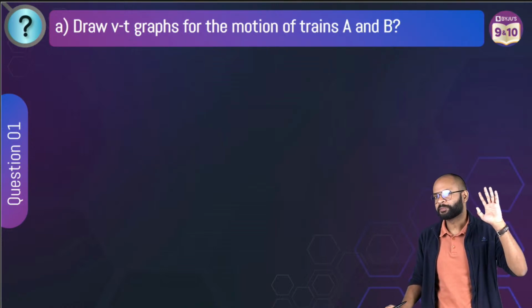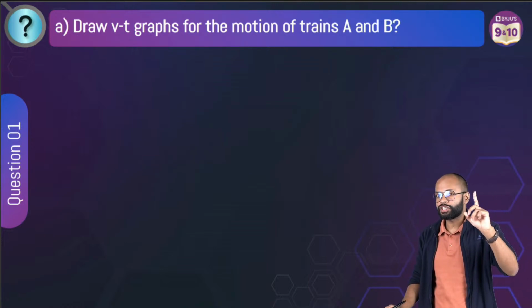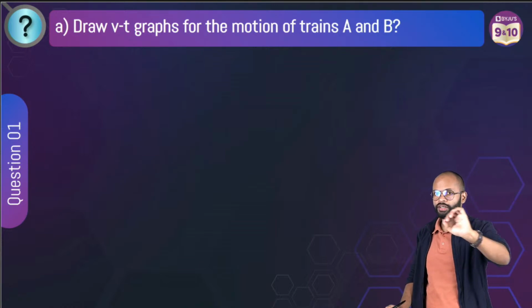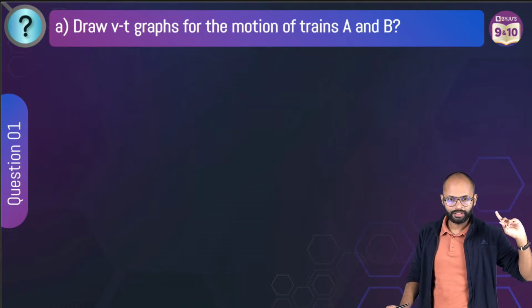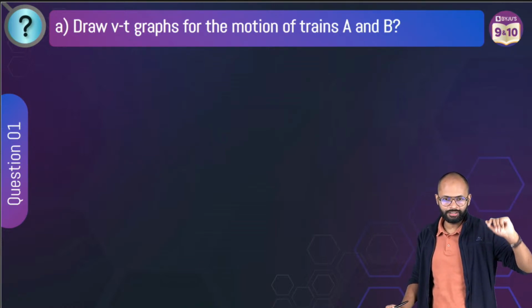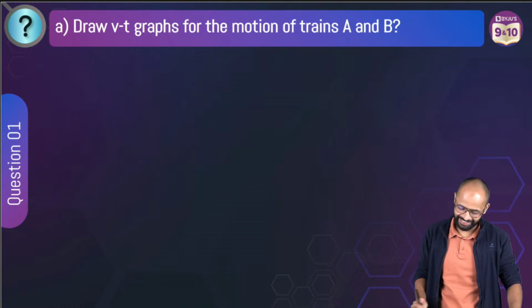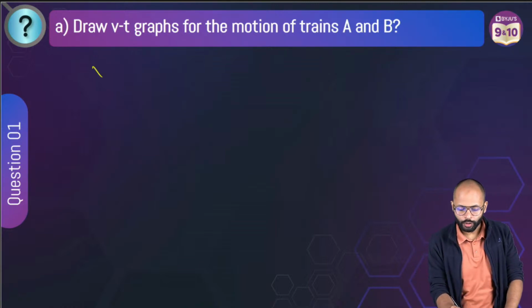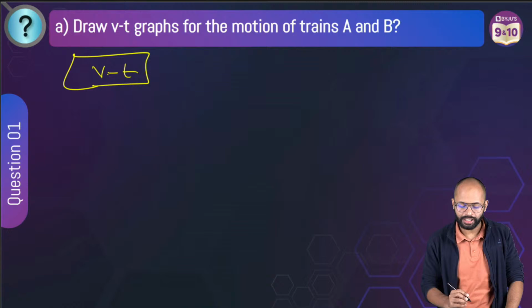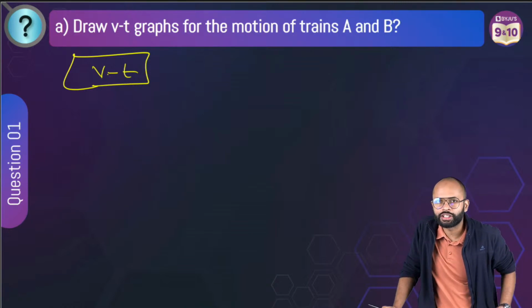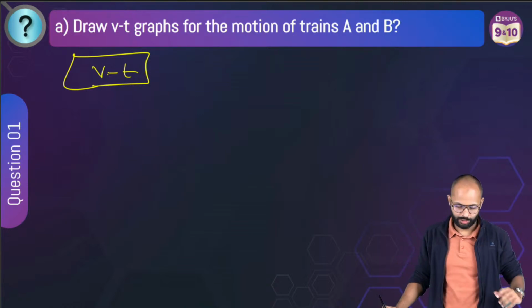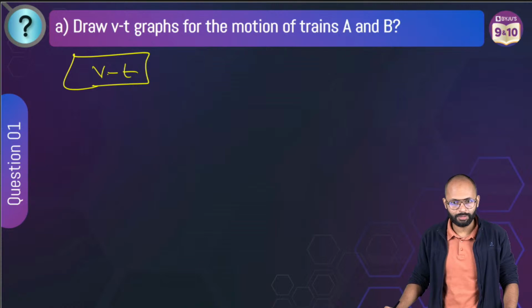कितने लोग बना लेंगे? अब हमको case पढ़ना होगा अच्छे से अलग अलग, for train A and train B. कौन सा ग्राफ चाहिए? सर, velocity time graph चाहिए. Who will give the information? The passage will give the information.